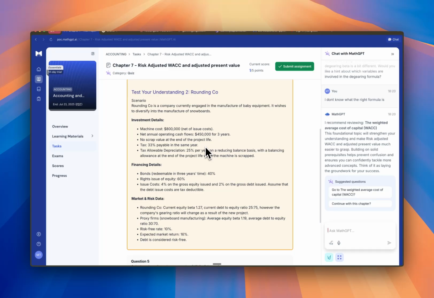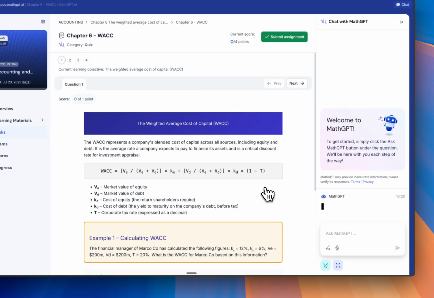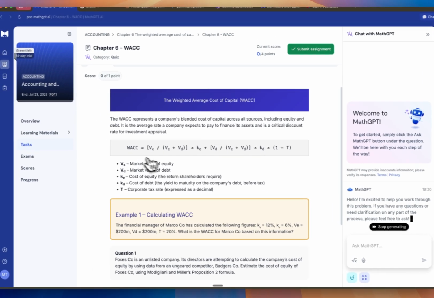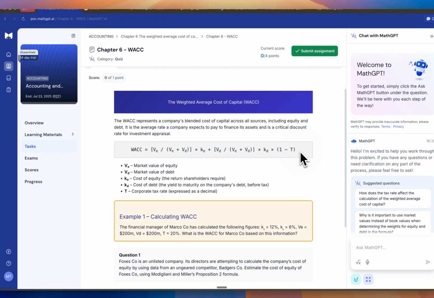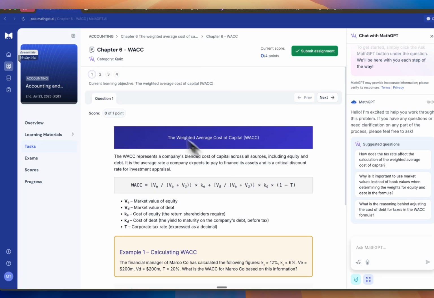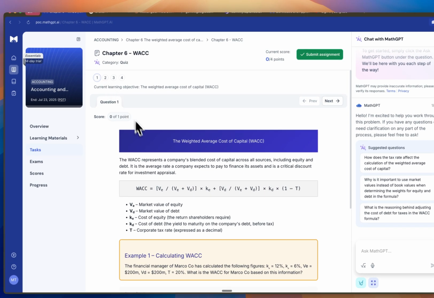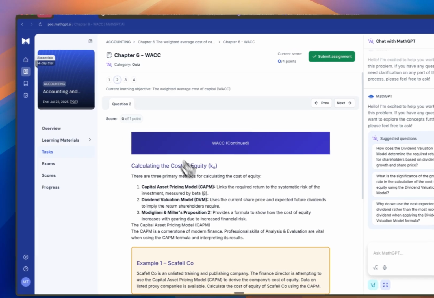Okay, so as you can see, the bot has caught that we have a little bit of weakness in our fundamental concept related to chapter 6, which is WAC, and will suggest that we go back to that chapter and attempt a question over there. So coming here, we can instantly see that this was the right formula to use, and we can go ahead and see the other questions over here.